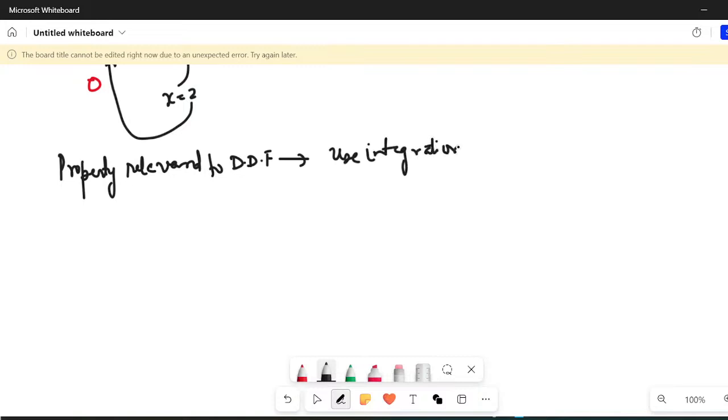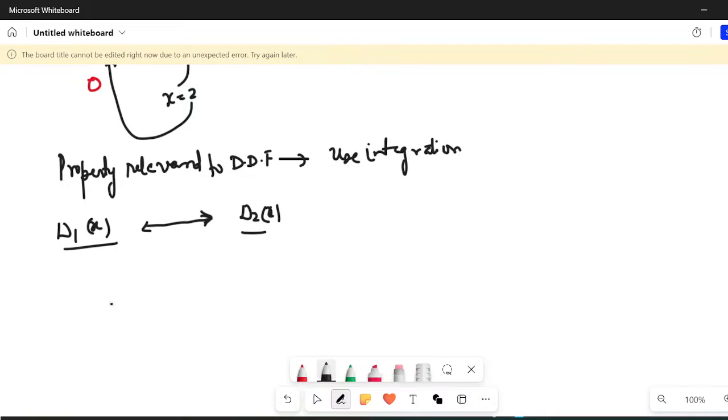What do I want to say? Let us say there is one statement D1 of x which involves the Dirac delta function, and another statement D2 of x which involves the Dirac delta function, and I want to know the relation between them. What I have to do is just one thing: multiply it with some suitable function and integrate them out.